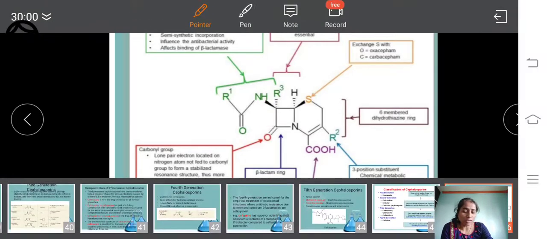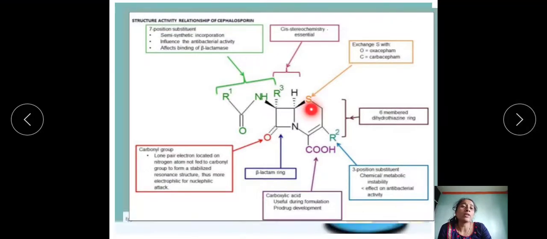Then the second thing is regarding the dihydrothiazine. Here sulfur is very important for the activity. If that is replaced with the sulfoxide group, it gives better activity, that means appreciable antibacterial activity.